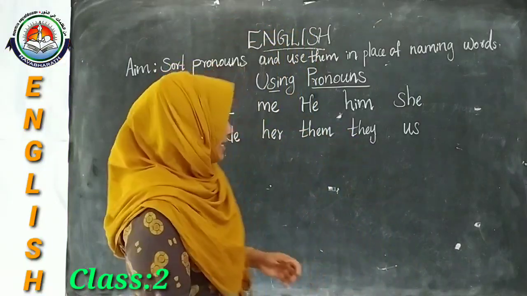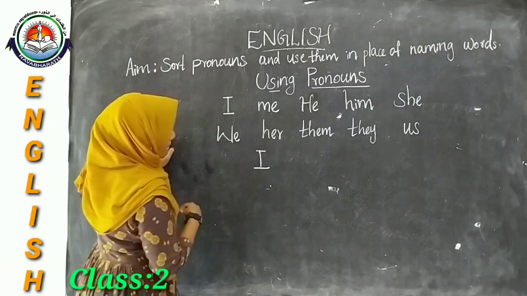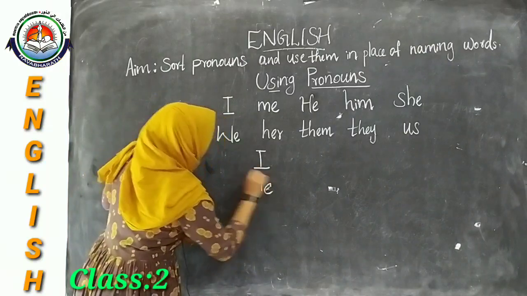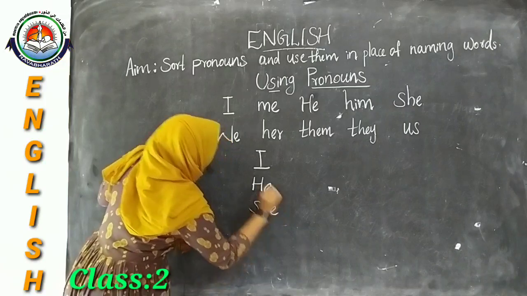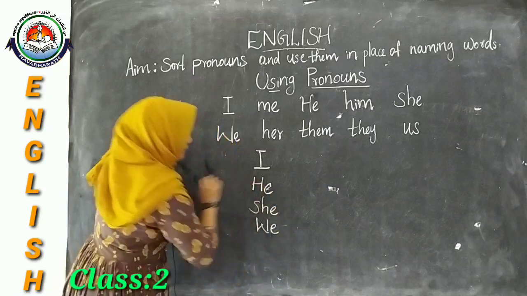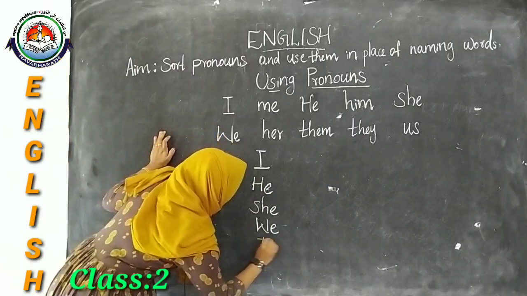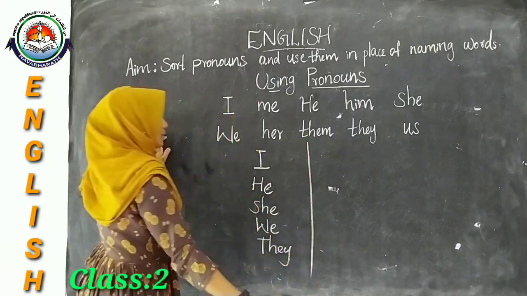Okay, let's do that. Here we can write I, he, she, we and they. These are in one group.